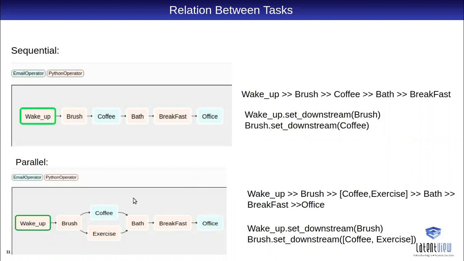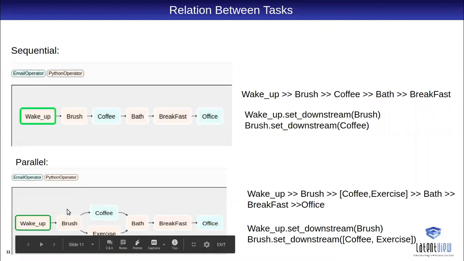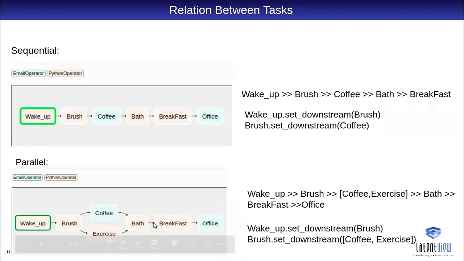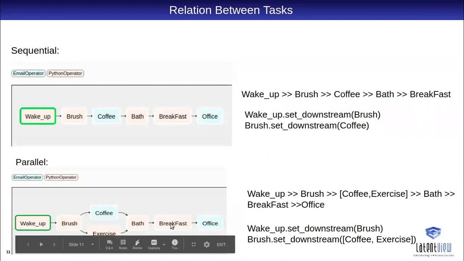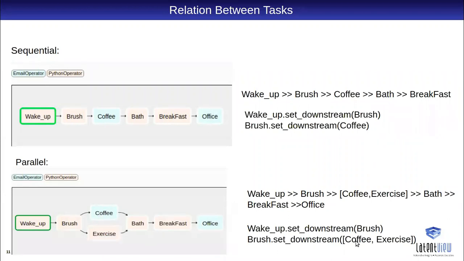Similarly, we can execute things in parallel. So after brush, we are executing both coffee and exercise in parallel. And after both get executed, only then we execute the task called bath, and similarly it goes on. So this is how we define the tasks in our DAG Python code.